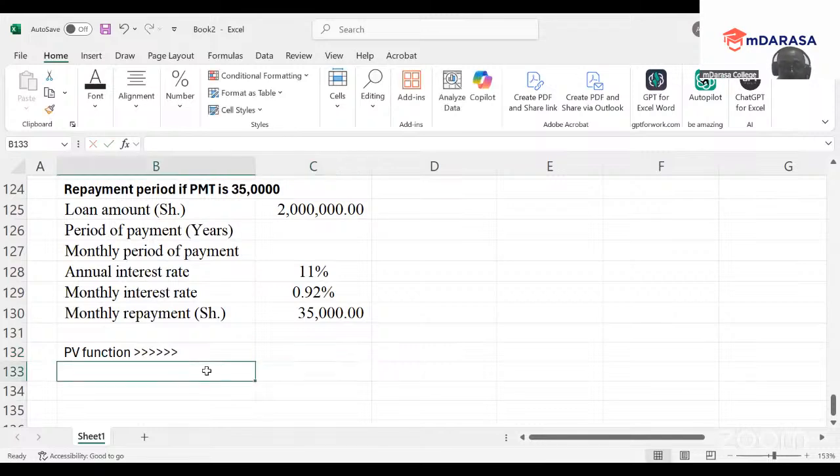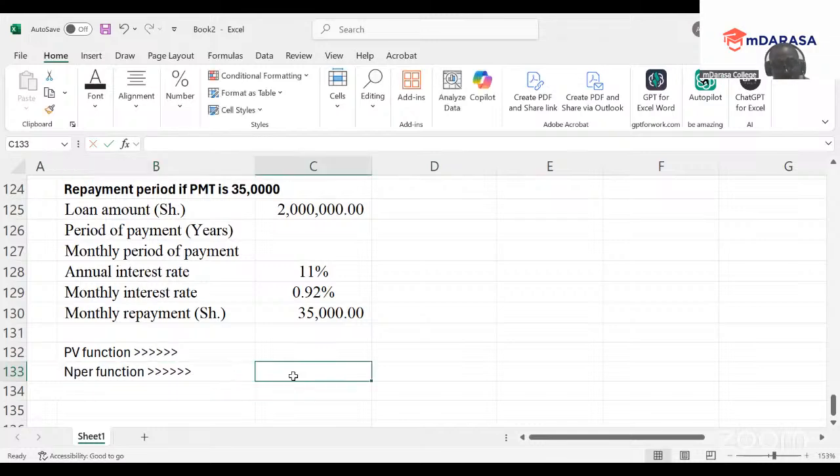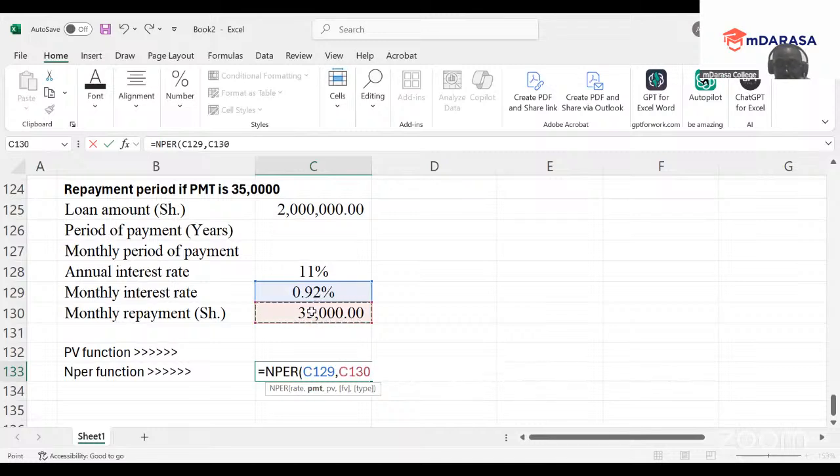In this case, we want to determine the number of periods using the NPER function. So: equal sign NPER, then the rate, we take our monthly interest rate, comma, our PMT is now 35,000, whatever I'll be paying on a monthly basis, comma.